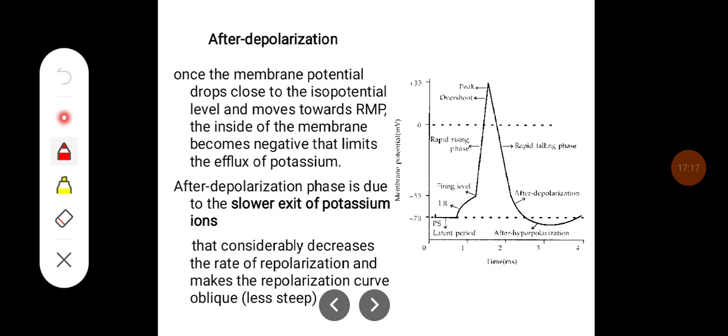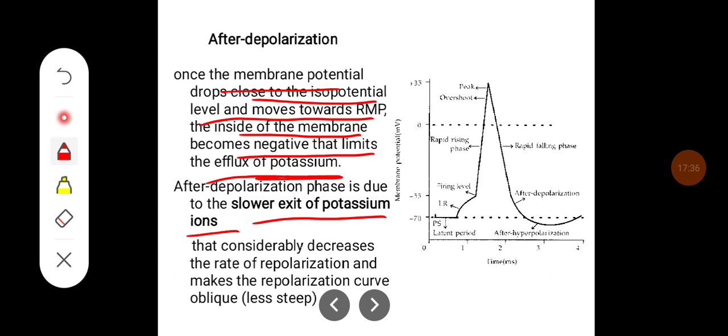Once the membrane potential drops close to the isopotential level and moves towards the resting membrane potential, the inside of the membrane becomes negative, which limits the efflux of potassium. So the after repolarization phase is due to the slower exit of potassium ions, which considerably decreases the rate of repolarization and makes the repolarization curve oblique or less steep.